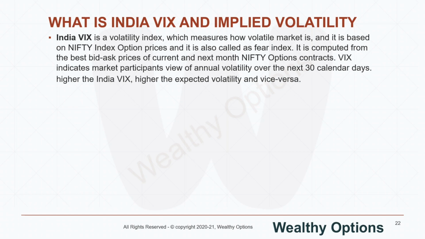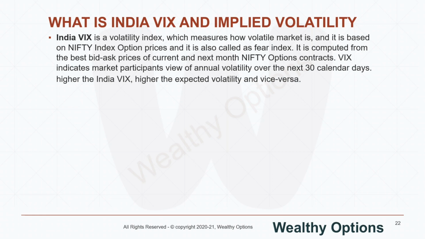VIX indicates the market participants' view of annual volatility over the next 30 calendar days. Who are the market participants here? Market participants are nothing but you, me, FIIs, DIIs, all the other institutional traders, everyone whoever is trading in the market. And it is a view about the annual volatility, not a monthly volatility, which means how much Nifty can fluctuate in the next 1 year, and what is my view in the next 30 days about that fluctuation. So this is what VIX indicates.